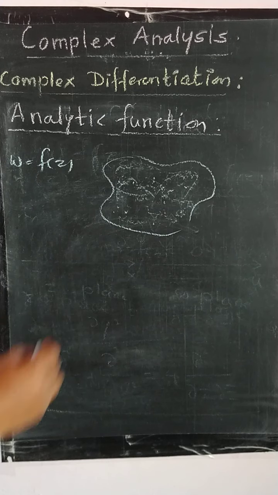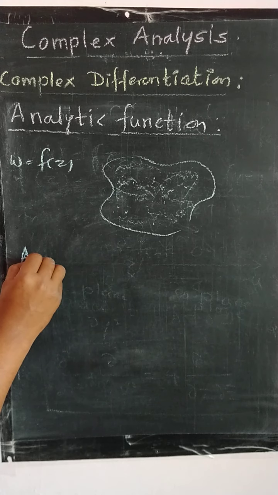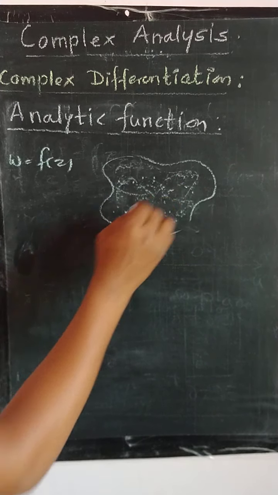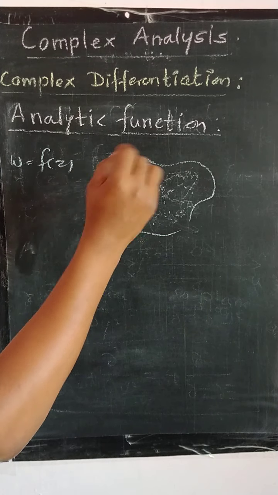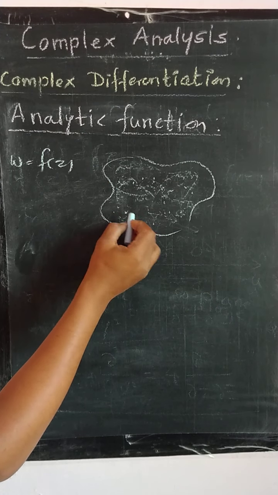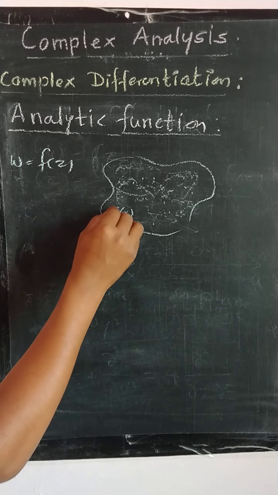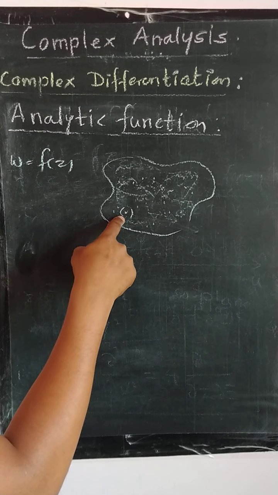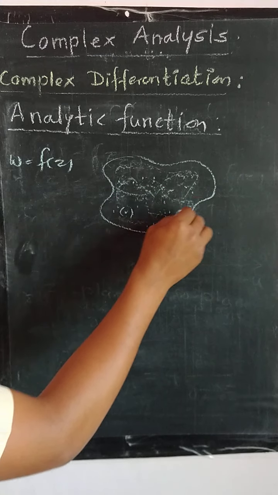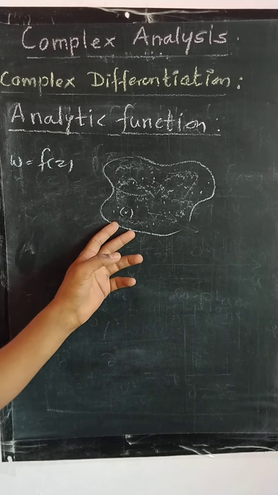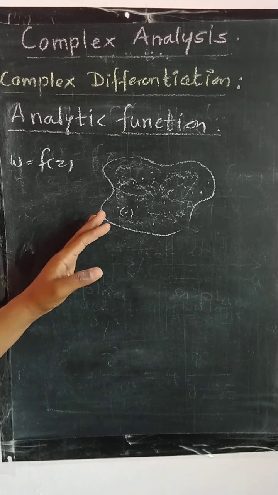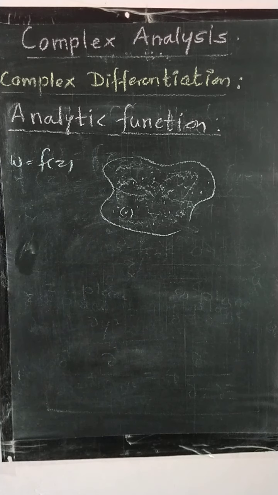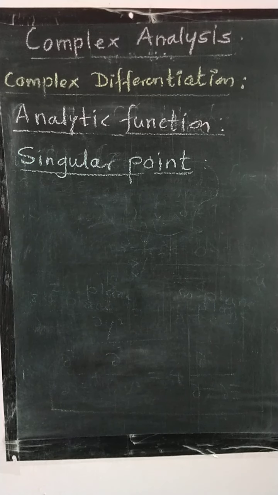And to check whether the function is analytic at each point of this region, we have to check whether the function and its derivative exist and are defined in every neighborhood of each point. If the function is differentiable at every neighborhood of each and every point of the region, then that function is said to be analytic at the point, and hence the function is said to be analytic on the region. Analytic functions are also called holomorphic or regular or monogenic functions.